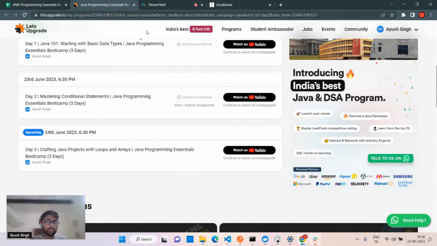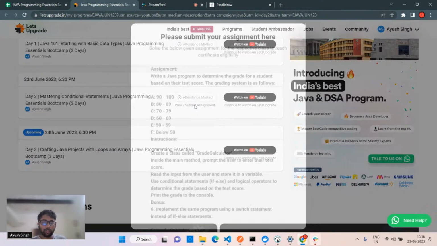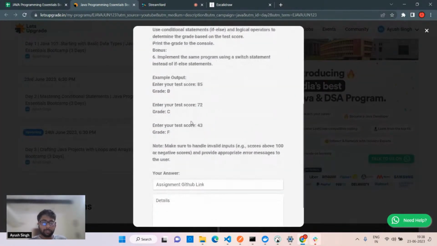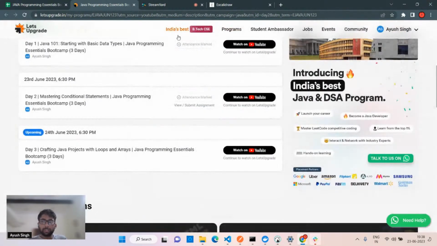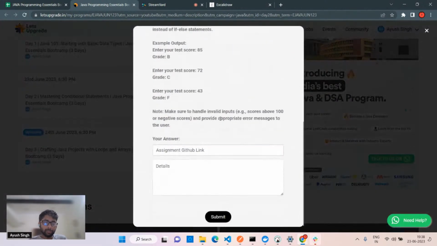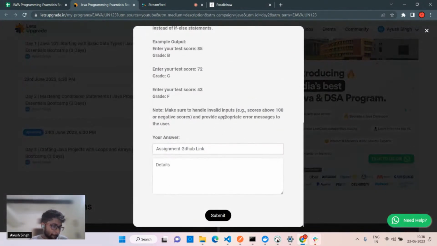On the page where you're marking the attendance, you can see here on the screen as well. Below the attendance, we have this submission of assignment as well, right? After this one.